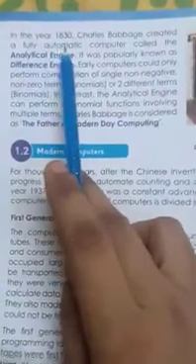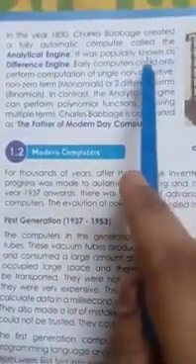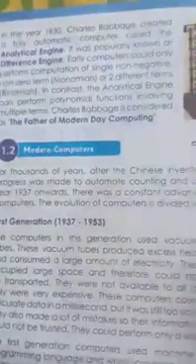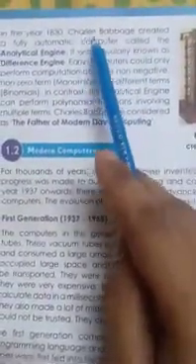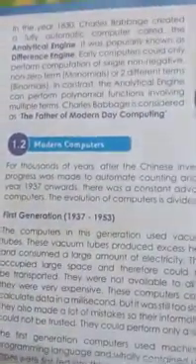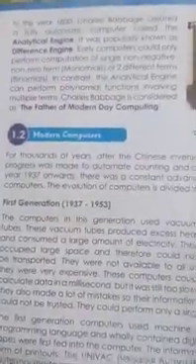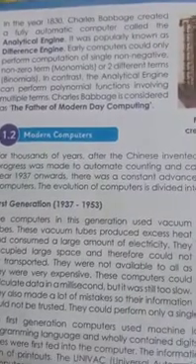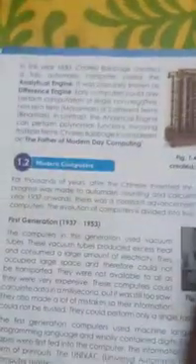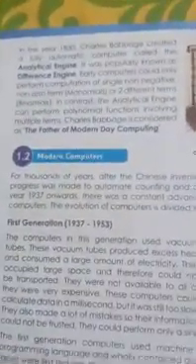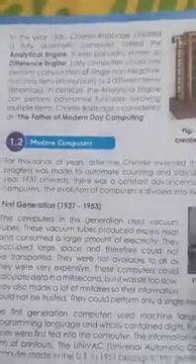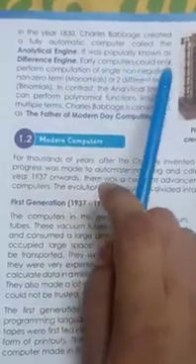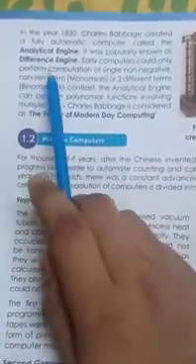In 1837, Charles Babbage created a fully automated computer. The name of the scientist is Charles Babbage. That's why it's the first calculating device founded by Charles Babbage. Hence, we call him the father of the computer. Charles Babbage is the father of the computer. He invented a fully automated computer called the analytical engine. It was popularly known as the difference engine.